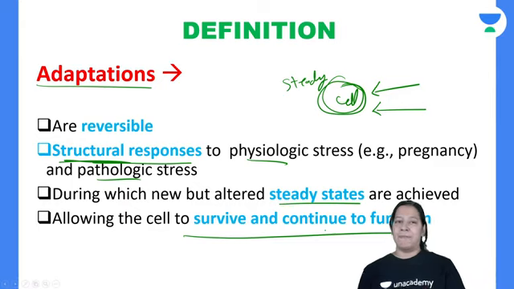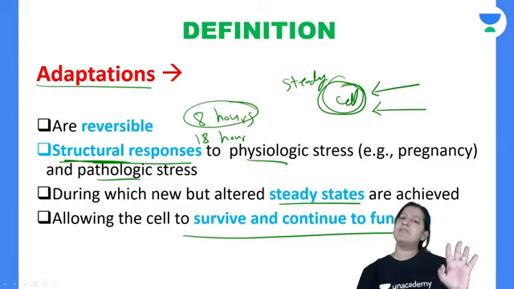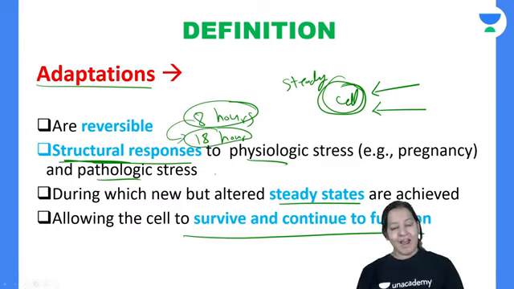Just suppose tomorrow is my university exam. Daily I study for 8 hours, and my body is maintained for that. But tomorrow is my exam, so exam is a stress for me. It is a physiological stress. So my body got stressed, and today I will study for 18 hours. I will make some structural and functional changes inside my body to overcome this stress and achieve a new steady state. My steady state is 8 hours, which I study daily very comfortably. But now I have to study for 18 hours instead of 8, so I have to make some structural and functional changes inside my body. That is adaptation. I am adapting for my exams, in order to survive and continue to function.